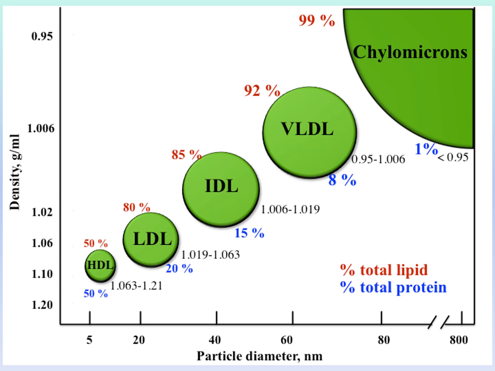The numbers colored in red show the percentage of total lipids in these lipoproteins. Of course, these numbers show that the chylomicrons have the highest percentage of total lipids, while the numbers colored in blue show the percentage of total proteins in these lipoproteins, and this shows that the highest percentage of total protein is present in HDL. So chylomicrons have the highest percentage of total lipids, while HDL contains the highest percentage of proteins.